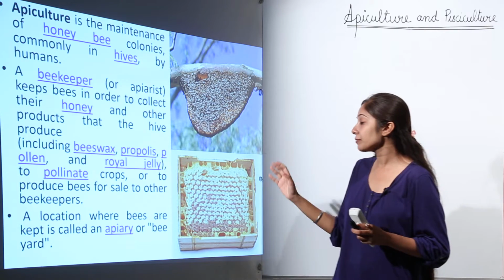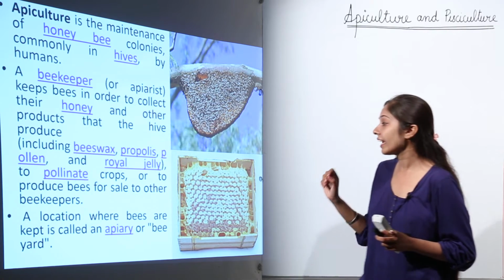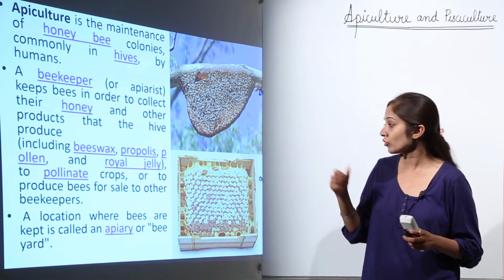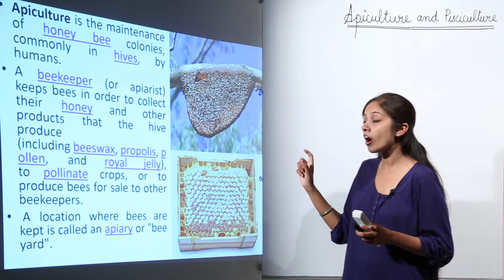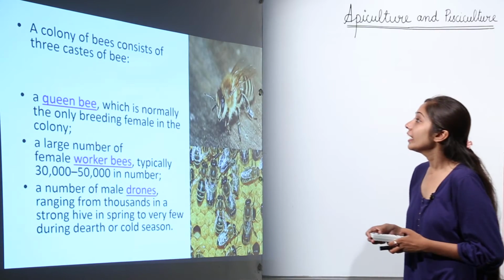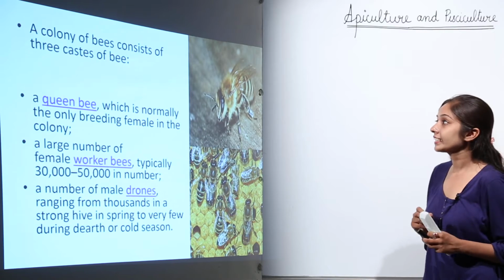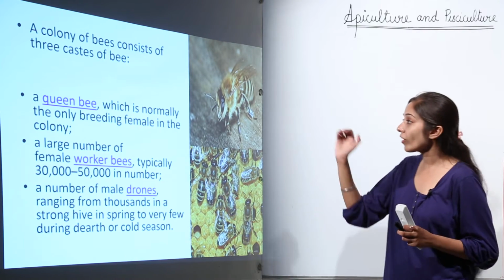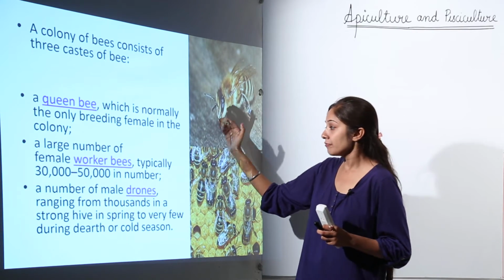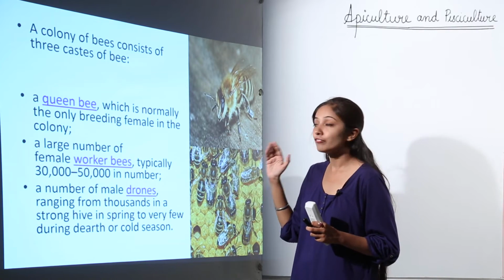A location where bees are kept is called an apiary or bee yard. Next, a colony of bees consists of 3 castes of bee. So what are these? We have a queen bee, we have worker bees, and we have drones.